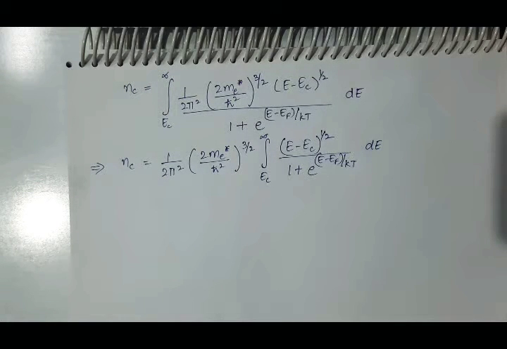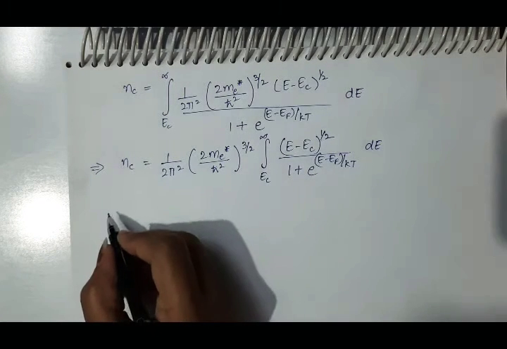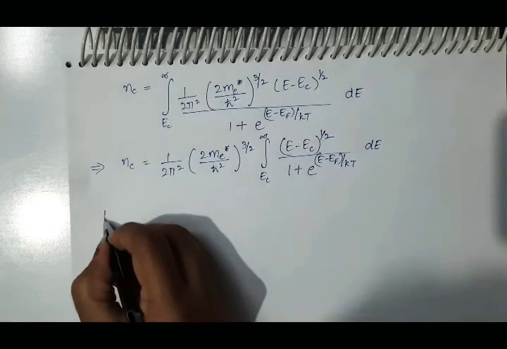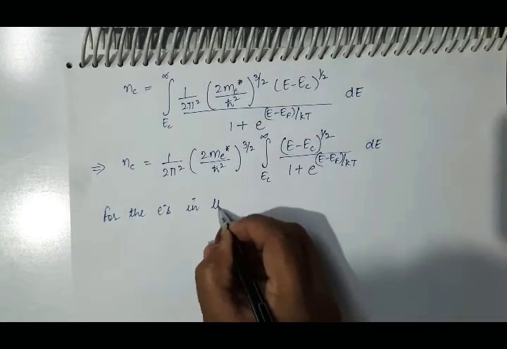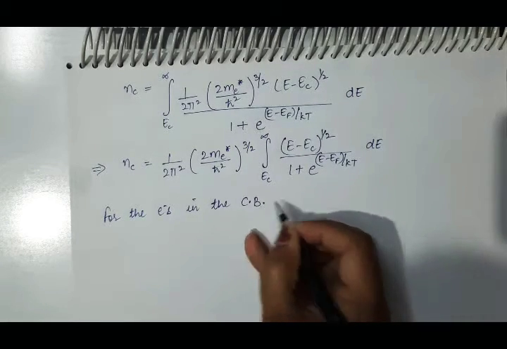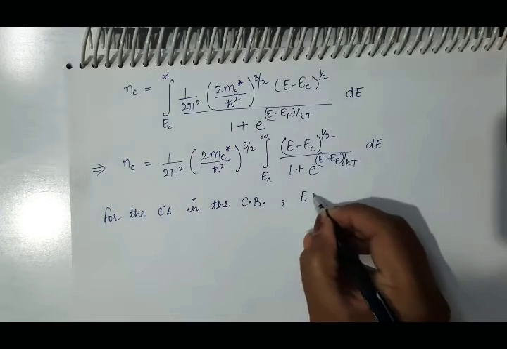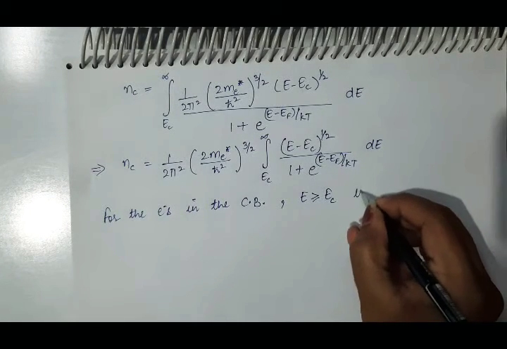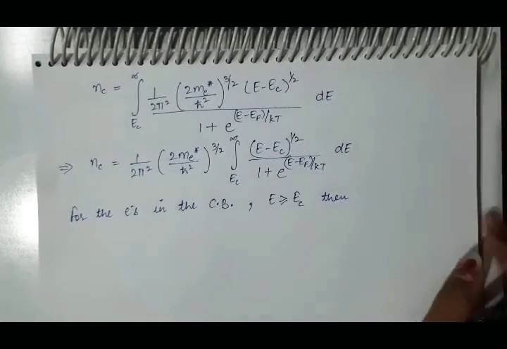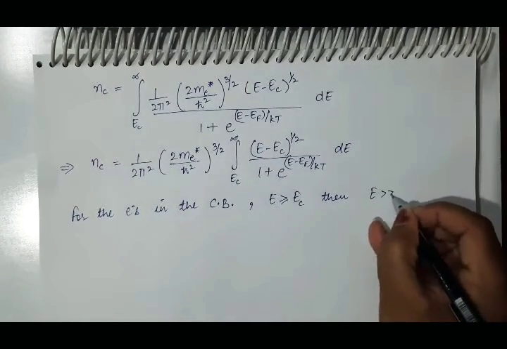Now we are solving this equation for the electrons in the conduction band, and we know that for the electrons in the conduction band, energy will be greater than the bottom of the conduction band. As the energy of all the electrons in the conduction band is greater than or equal to Ec, it is understood that the energy will be greater than EF.